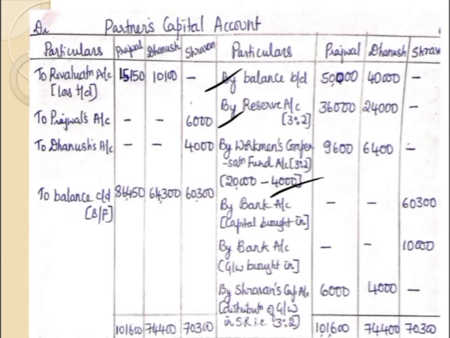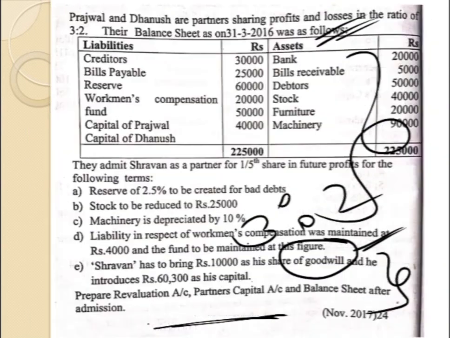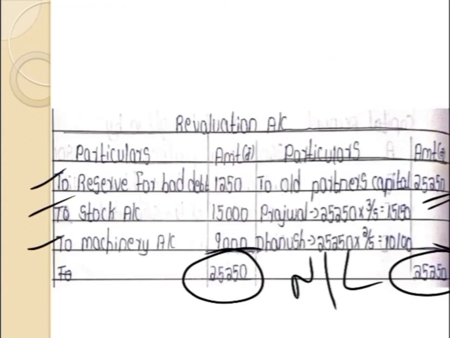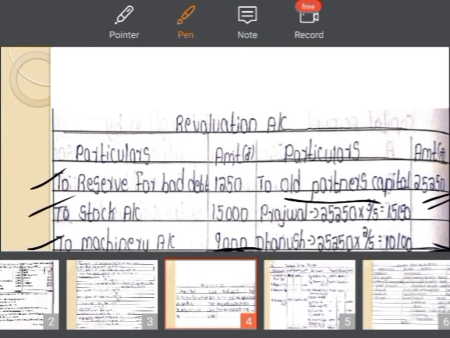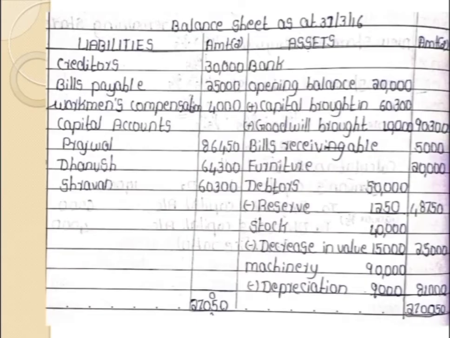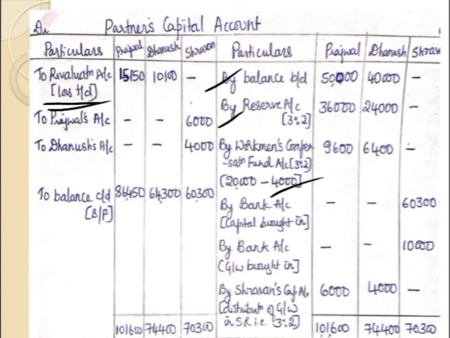After this, we have to check if they have given any profit and loss account balance. In this question also, they have not given any profit and loss account balance. Later, we have to transfer the revaluation result. In this case, we have got a revaluation loss. So what is the entry you find here? Sorry, here it should be by old partners. Old partners' capital account debit to revaluation account. So in the capital account we have to write to revaluation account, loss transferred 15,150 and 10,100.